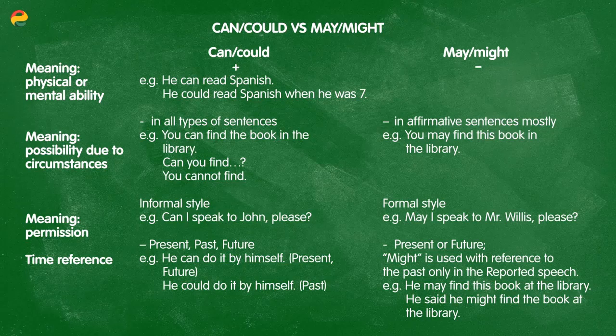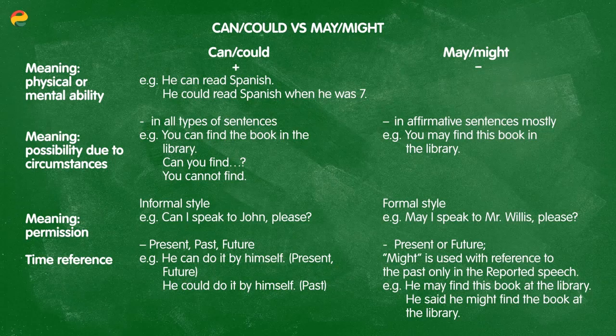And lastly, if we're referring to time, can and could can be used in almost all tenses: present, past, and future. For example, he could do it by himself in the past. He can do it by himself in the present and the future. However, may and might we only use with the present or the future. Might is used with reference to the past only in reported speech.